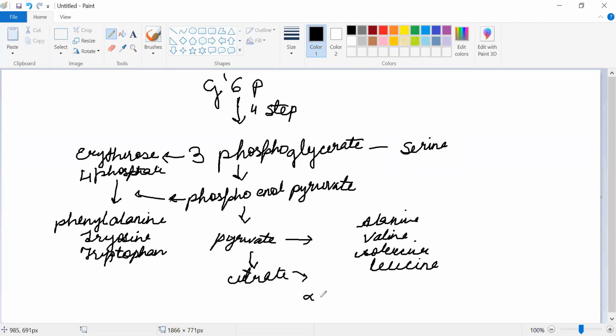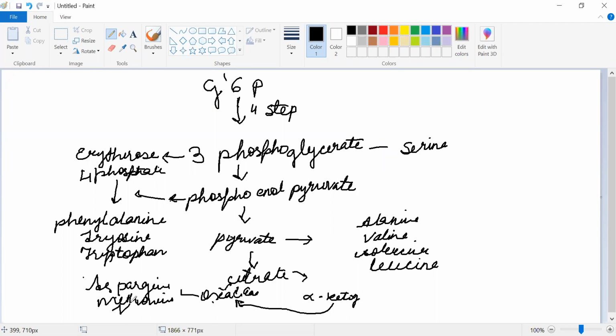Oxaloacetate will give alpha ketoglutarate, which will again form oxaloacetate, and then again citrate, and oxaloacetate is going to give asparagine, methionine, threonine, and lysine.